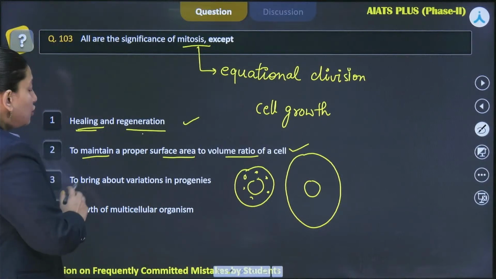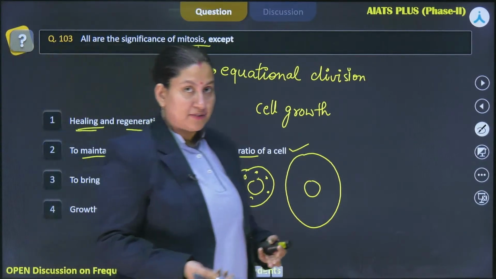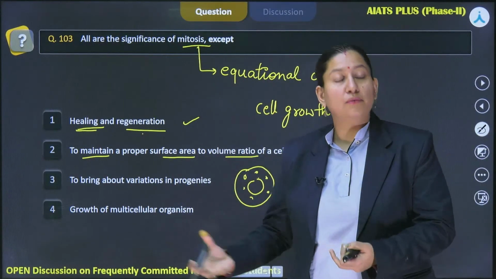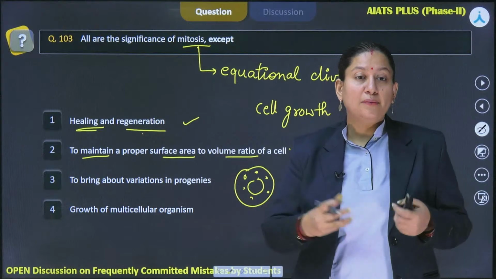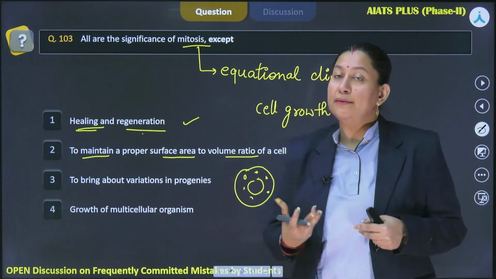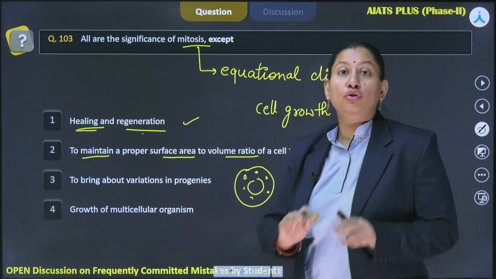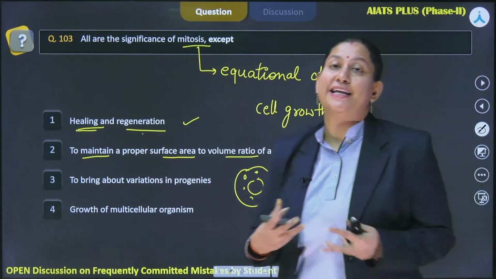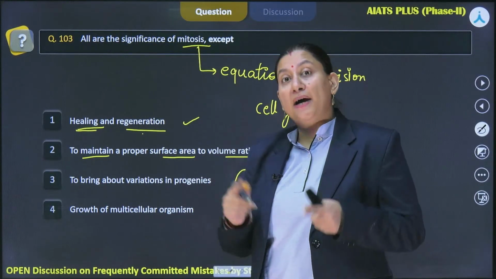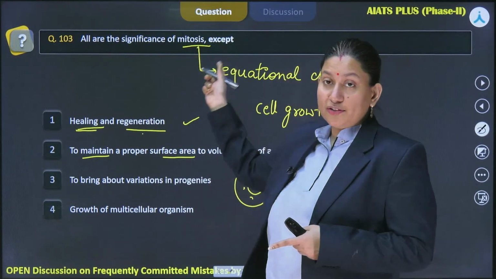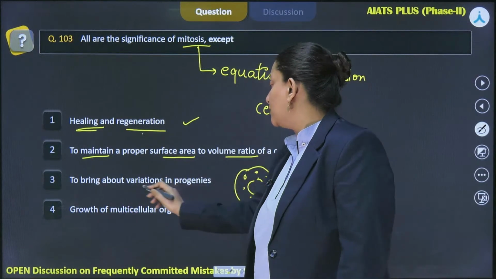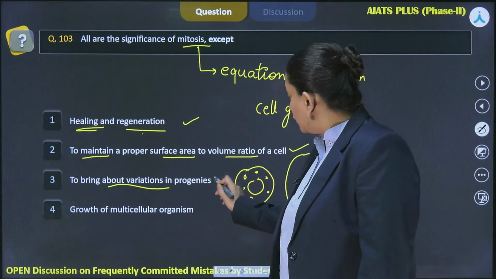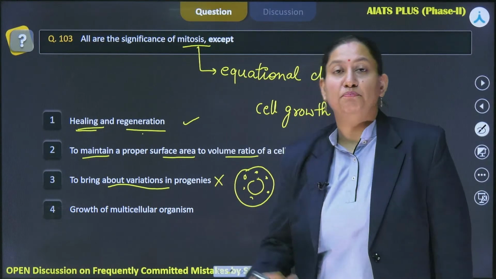Then the third option says to bring about variation in progenies, right. Variation means whatever sequence we see in the mother cell we won't be seeing in the daughter cell. There will be certain difference from the mother cell, but because over here no crossing over takes place, obviously we are not going to see any variations in the progeny cells. But if this question would have asked about the significance of meiosis, this is the significance of meiosis, that it brings about variation in the progenies, right. So this is not a significance of mitosis but meiosis.